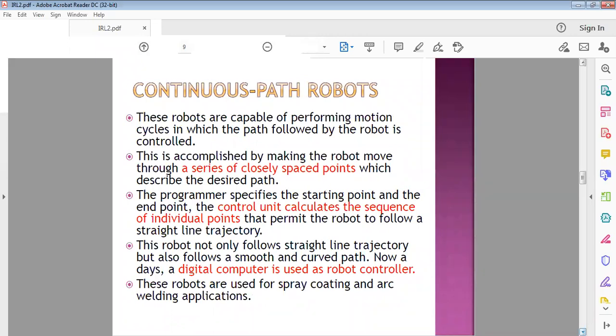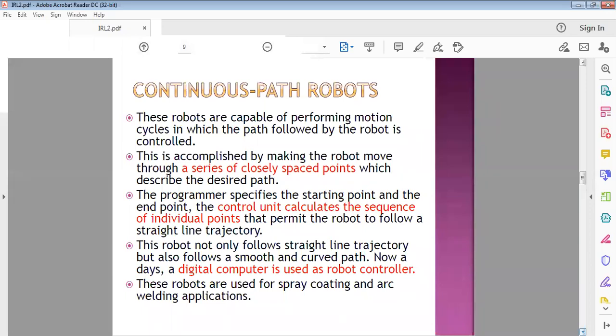Here the controllers can control the path of the robot instead of just points, so the path followed by the robot is controlled.